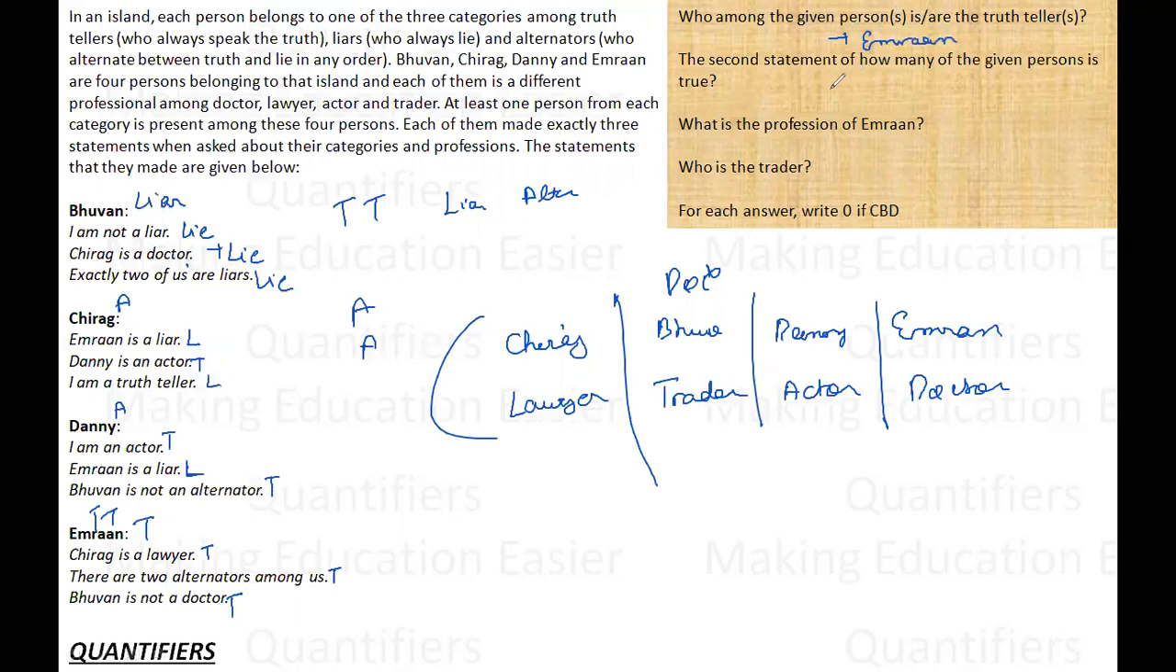The second statement of how many persons is true? So there are two people for whom the second statement is true. What is the profession of Imran? Oh, sorry, not the nature, the profession of Imran is a doctor. And the last, who is a trader? Then the trader must be Bhuvan. So this completes my set.